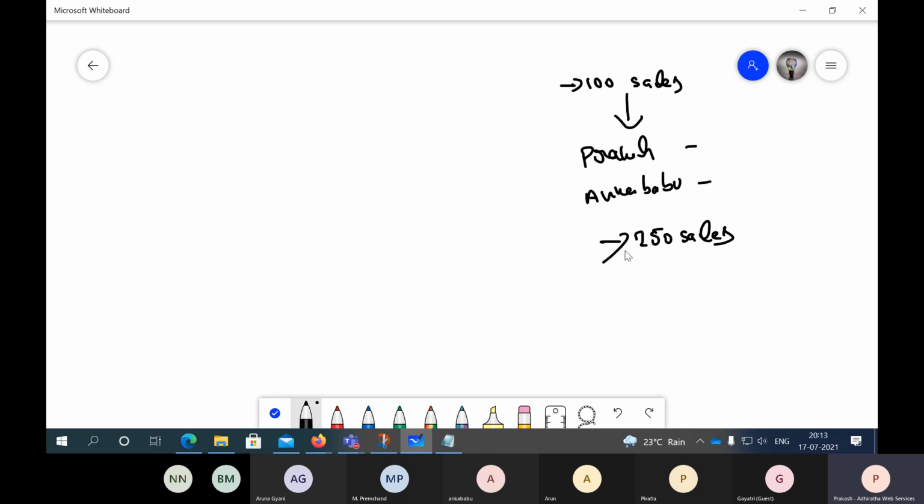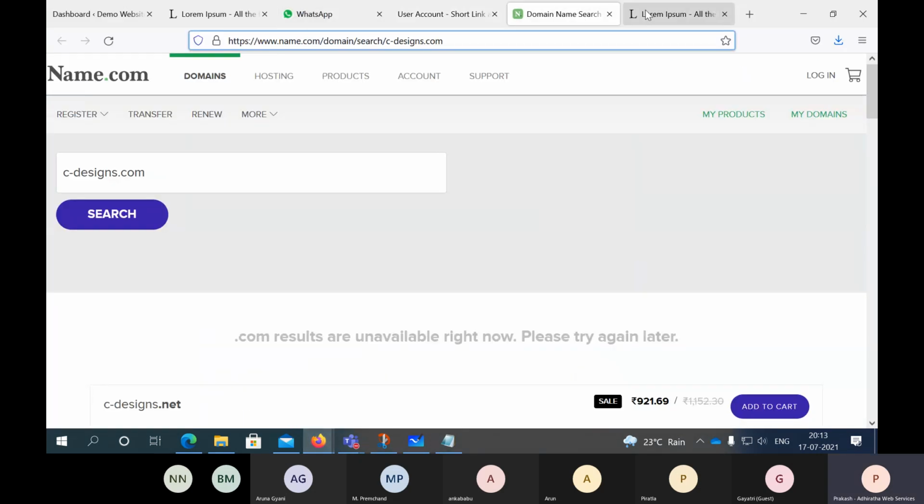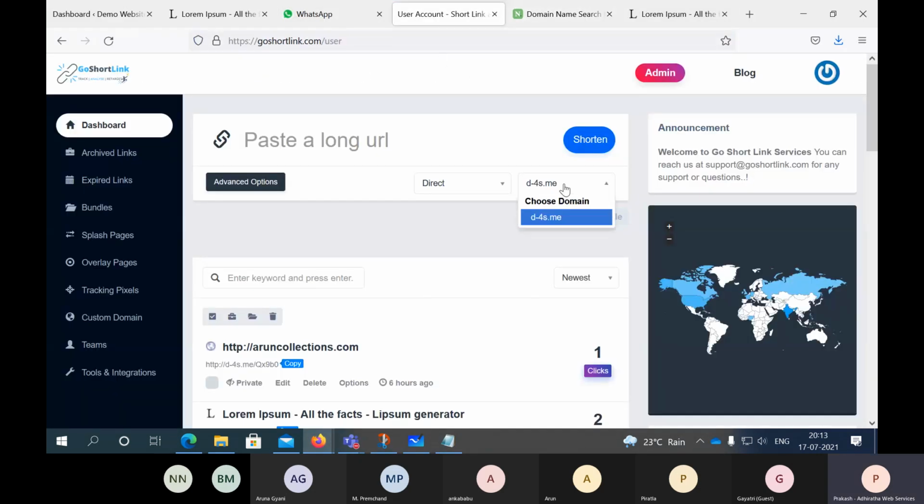If you don't use the unique link, and you use the full URL instead, he cannot track from whom the actual sales came. But in another way, he can use his own domain here, instead of using my URL, whatever URL we are actually promoting here. He can add his own domain if he wants. If that is your question.